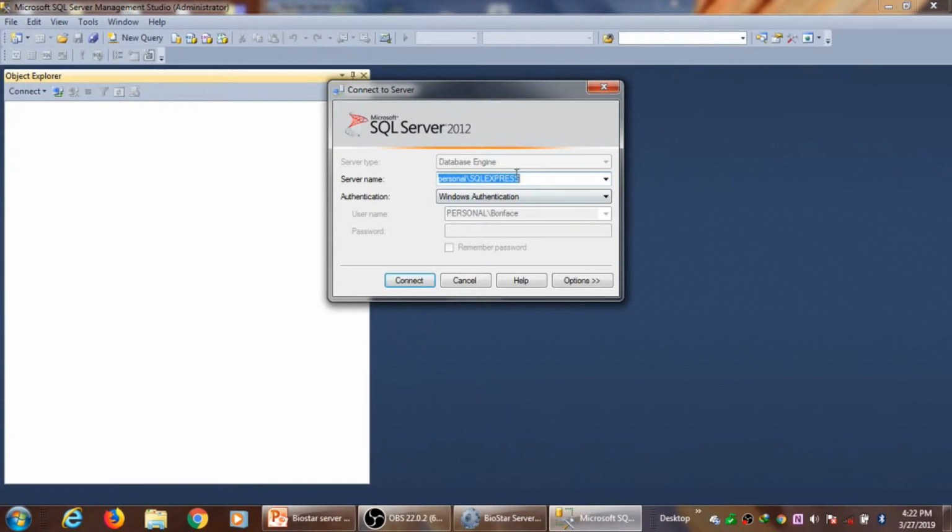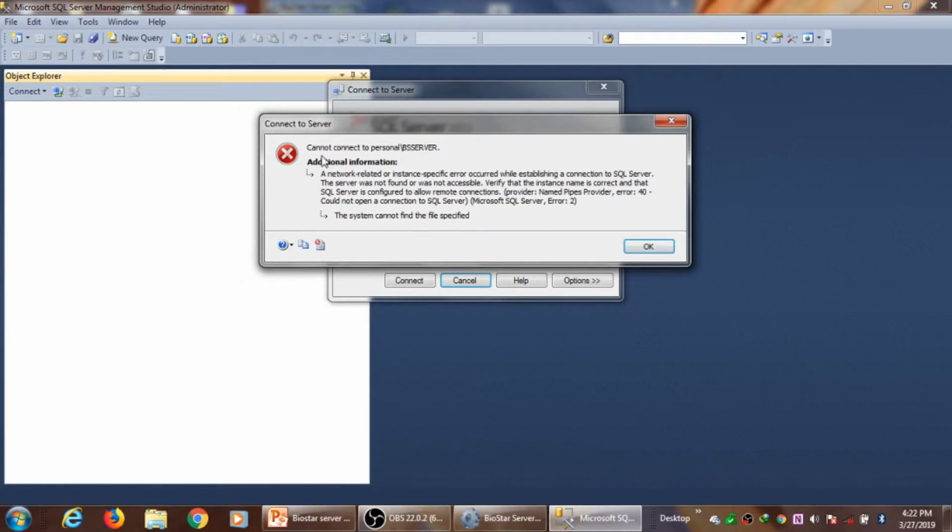Here I am. I have a new one. Let's try to connect to the previous database that I created. This is the instance that is carrying my Biostar database. See, this is the error that I'm getting.